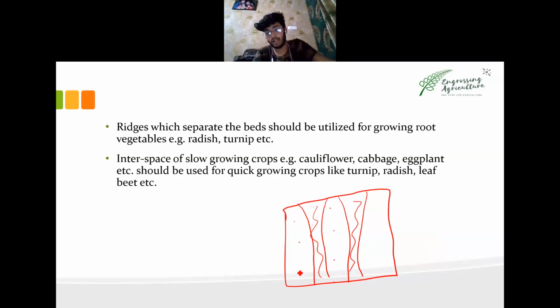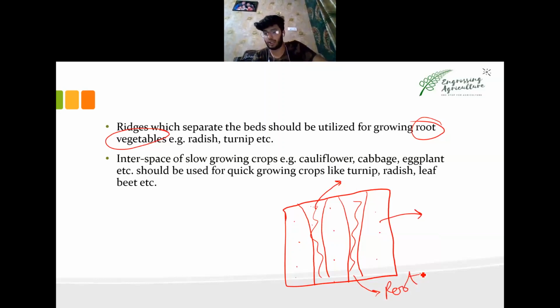So don't leave these ridges blank. Use them to grow root vegetables such as radish, turnip, or even potato. You can use the furrows to grow your normal crop, and the ridges to grow root vegetables.